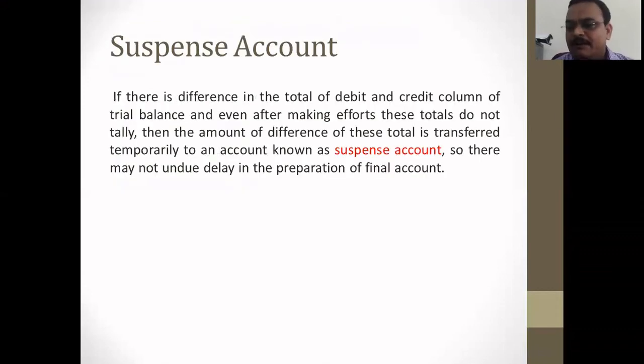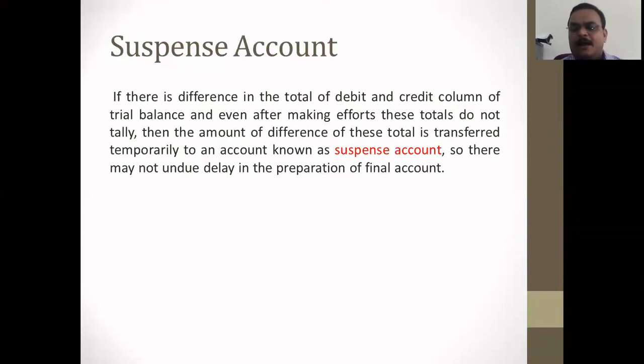While we prepare a trial balance, there may be a mistake. If we check the journals and ledger multiple times and the error is not found by us, then we can use a suspense account. A suspense account is an account which can be used at the debit side or credit side, whichever is less, whichever does not match with the debit or credit side.